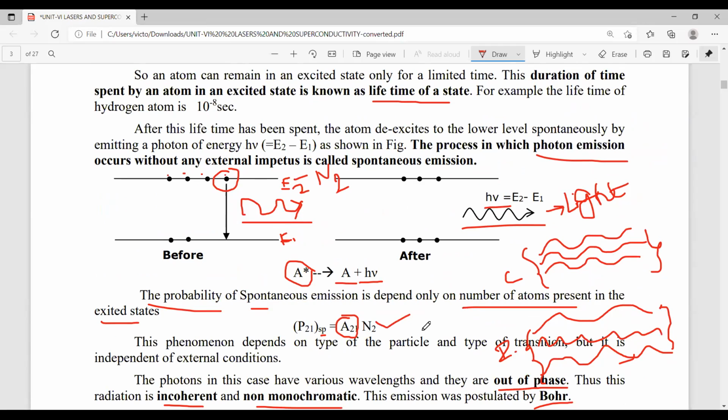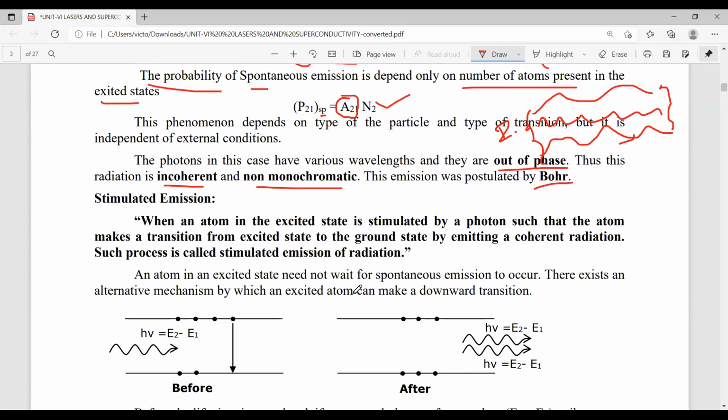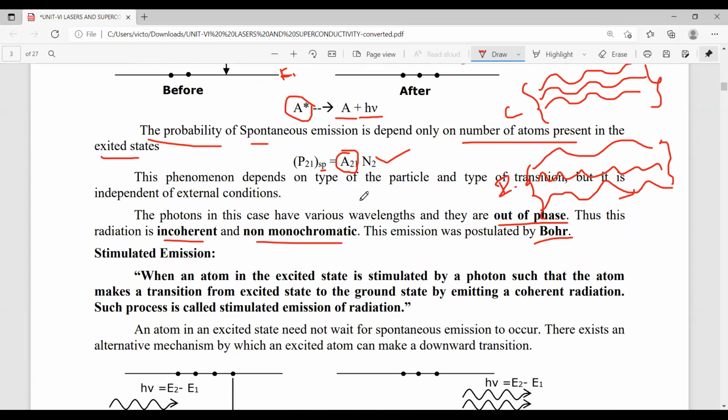So then what is the probability here? That means how many atoms in the higher energy level jump to the lower energy level? That is P21 SP equal to A21 N2. Here A21 is nothing but the Einstein coefficient for spontaneous emission. This was first explained by the scientist Bohr.